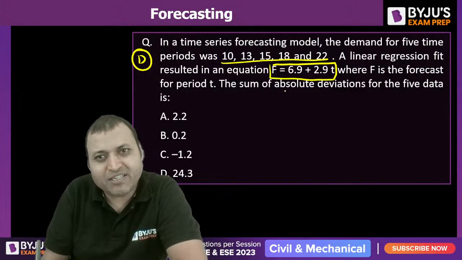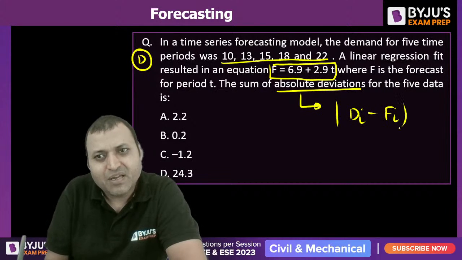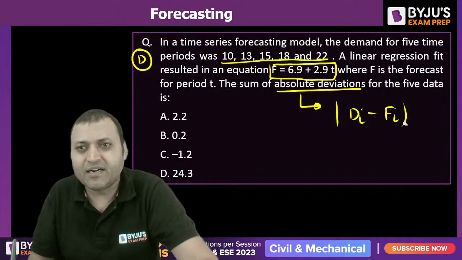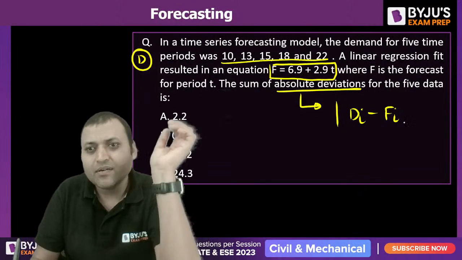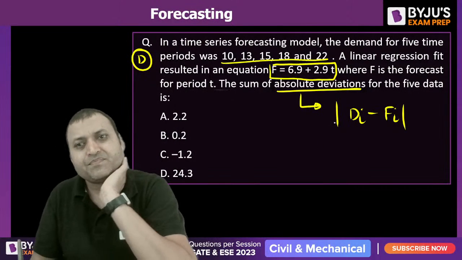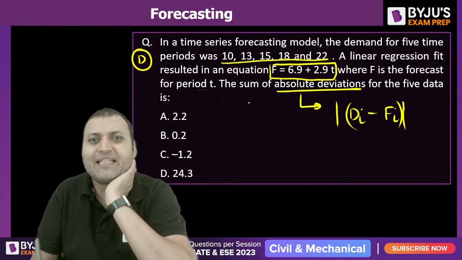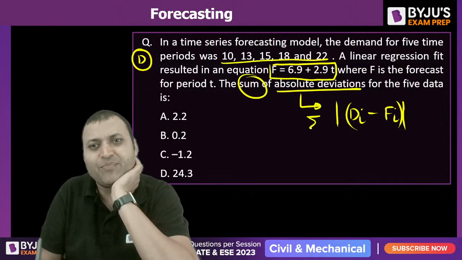What is the absolute deviation? When we talk about the absolute deviation, that is Di minus Fi. Take the absolute values of this, and then sum them, that is sigma. This is the sum of absolute deviation.